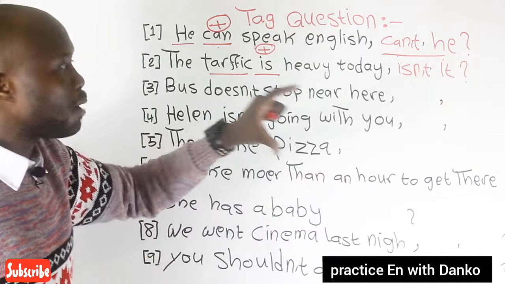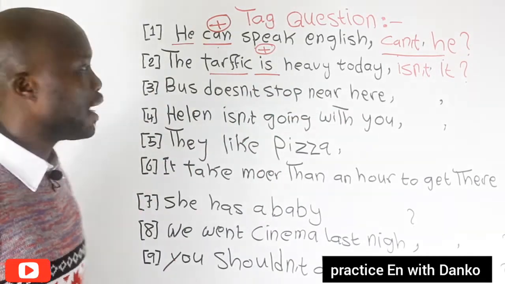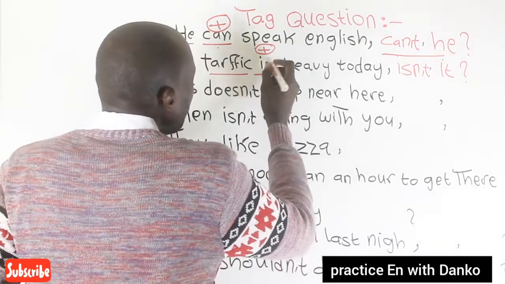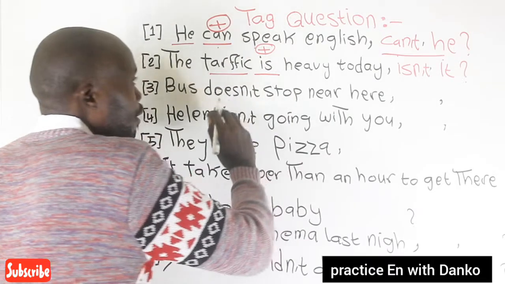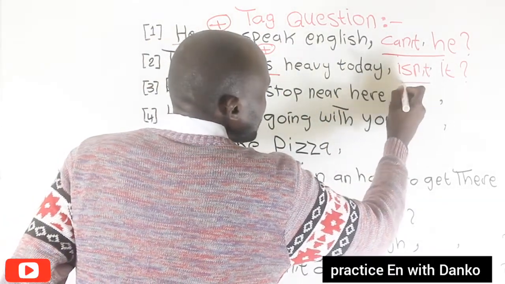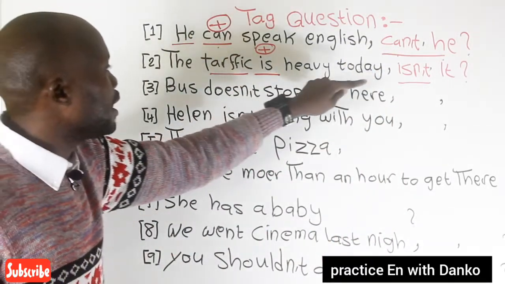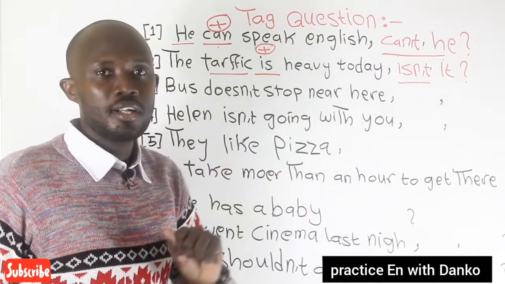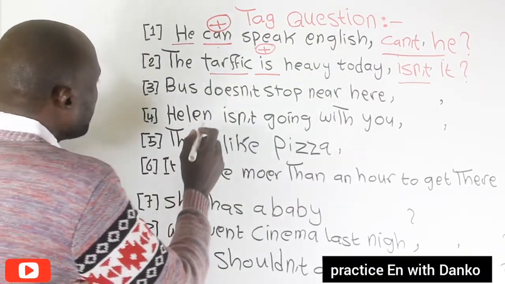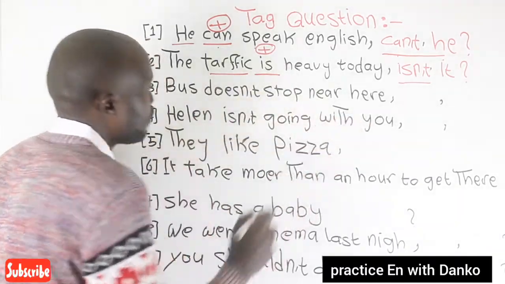That is the form, that is the part called the tag question. Just make the positive into the negative, or the negative into the positive. As you see, the sentence here is positive. The traffic is heavy today, isn't it? Okay, great.